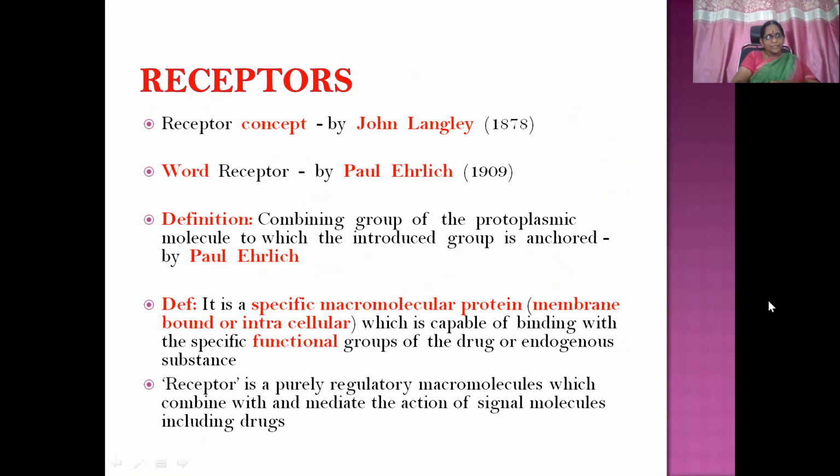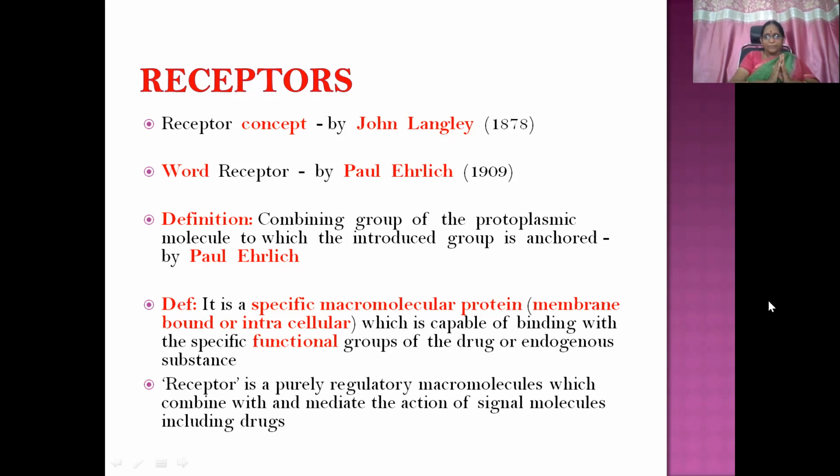Then later on, this definition was modified by seeing the actions of various drugs. So a receptor is a specific macromolecular protein, membrane bound, or present in the cell membrane or intracellularly, which is capable of binding with specific functional groups of the drug or endogenous substances. Those are referred to as receptors.